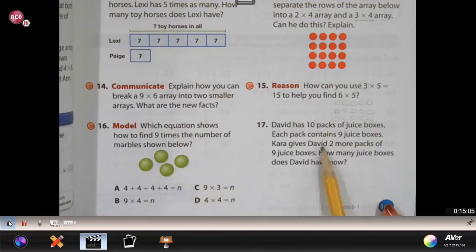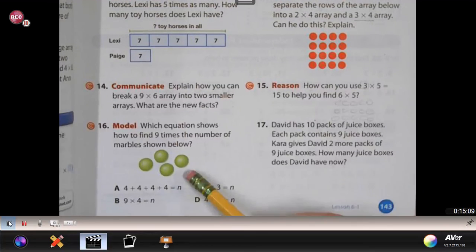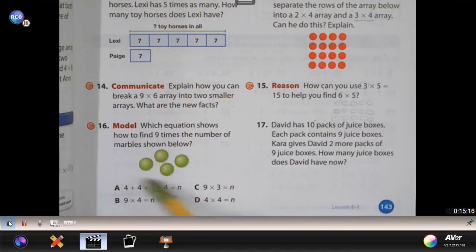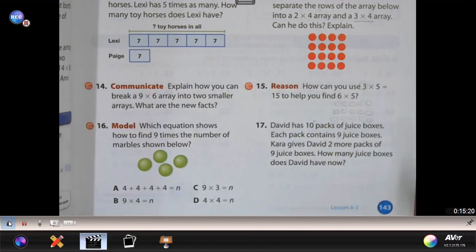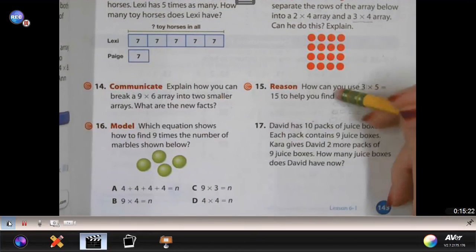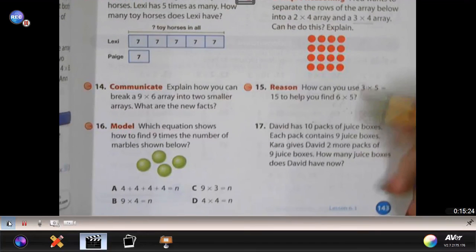Number 16 and 17, you'll do on your own. This is a word problem, and this is, again, multiplication. It's asking you for 9 times the number of these marbles. So you're looking for 9 groups of 4. So think about what that would look like if you were to choose an equation.